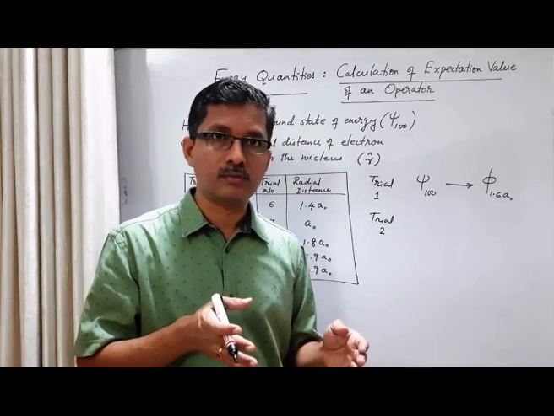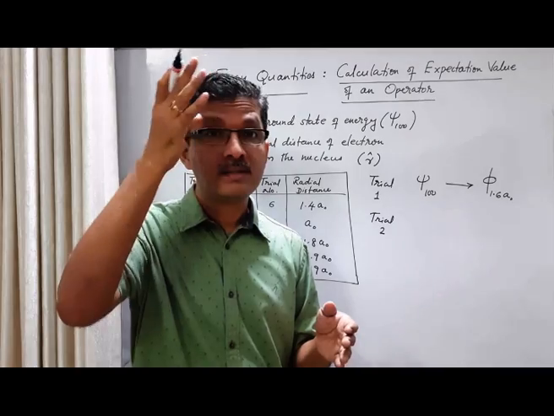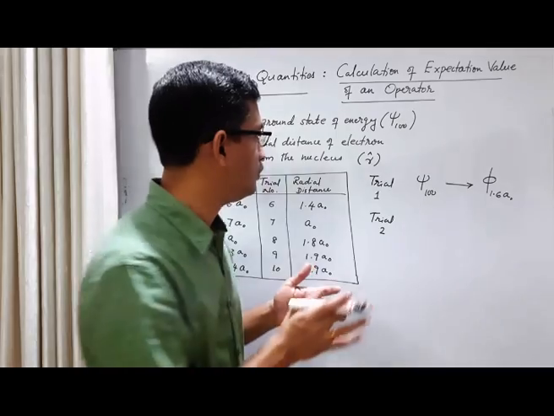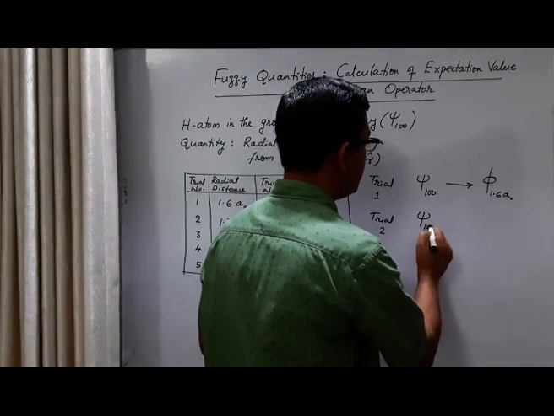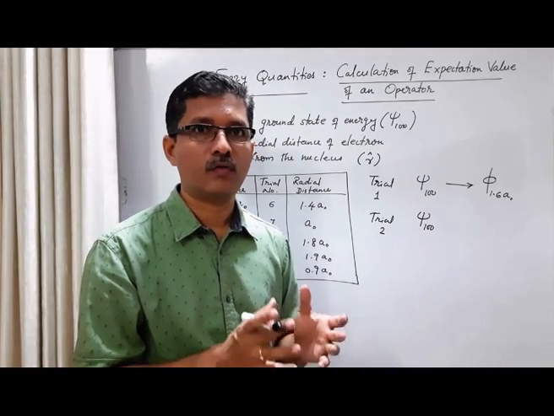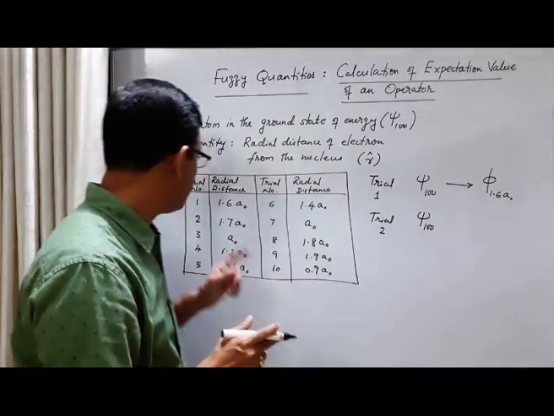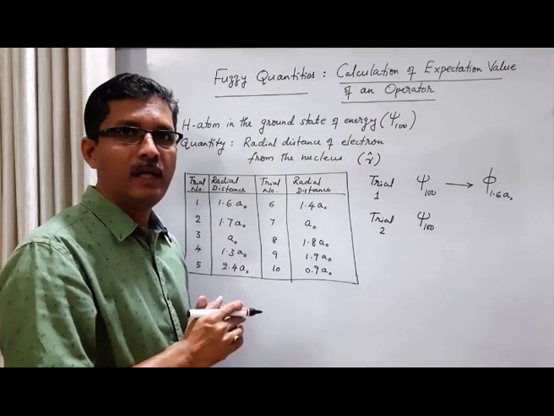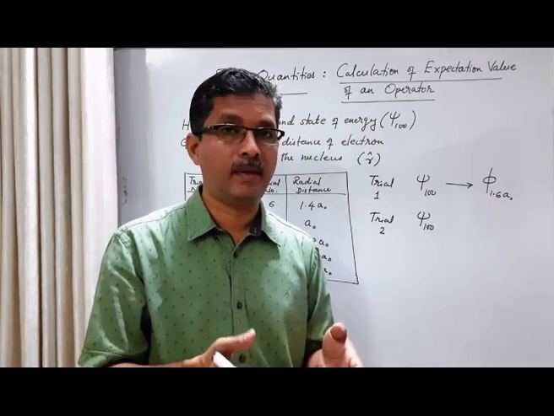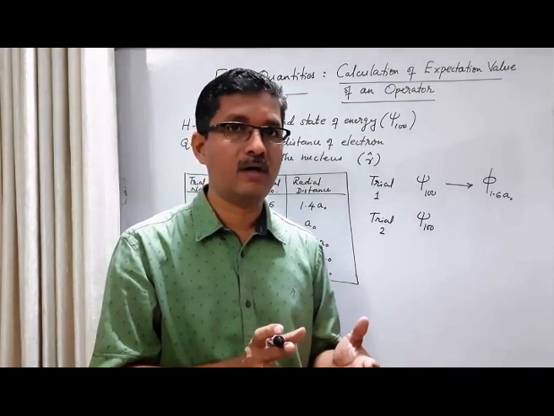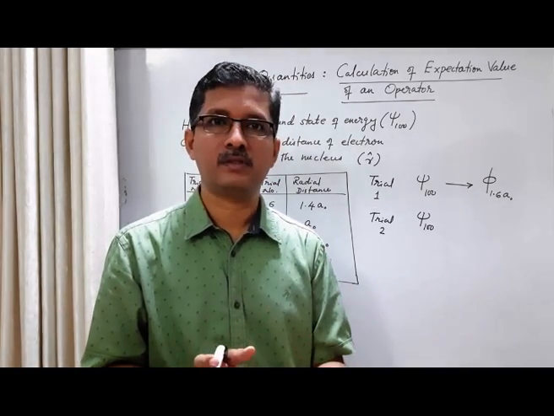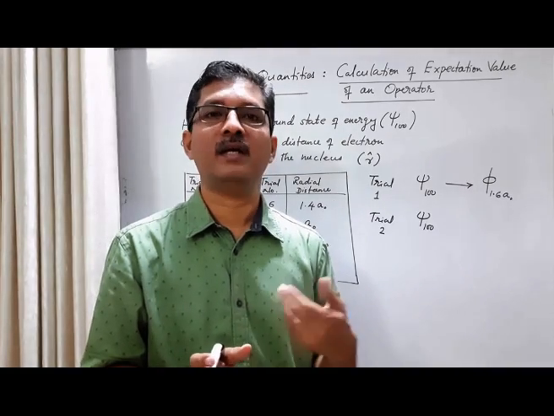Now trial 2, which we do in the second member of the ensemble. This is in the ground state of energy of the hydrogen atom before the measurement. We do the measurement of position. What do we get? We get 1.780. Now if we repeat our measurement, we get again 1.780, and a third time again 1.780.